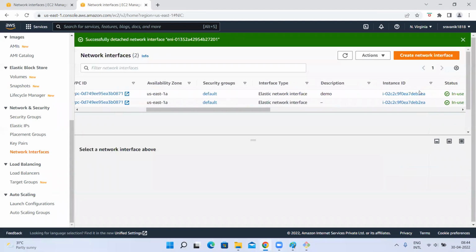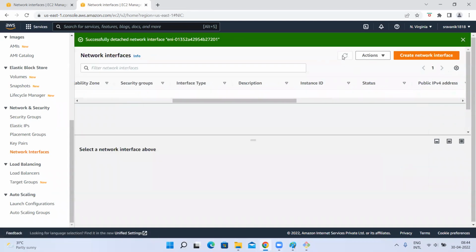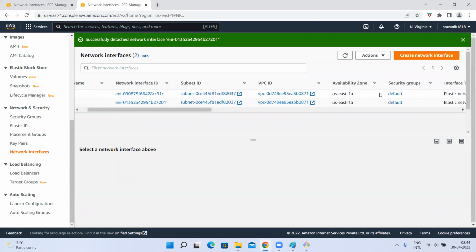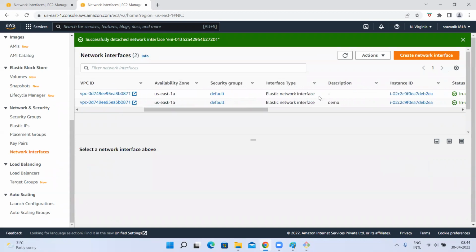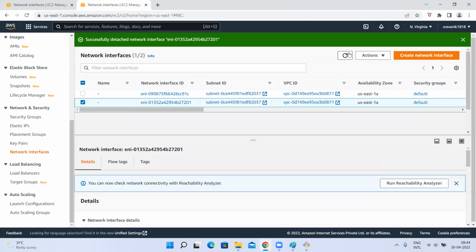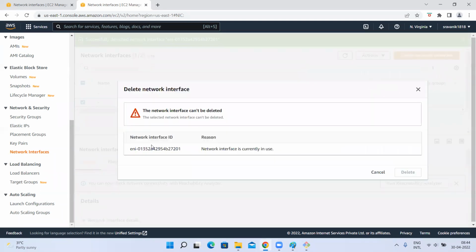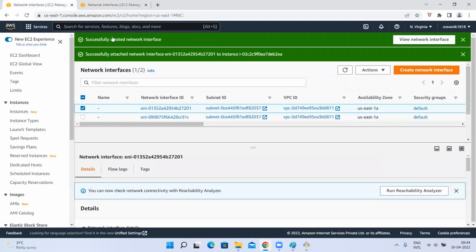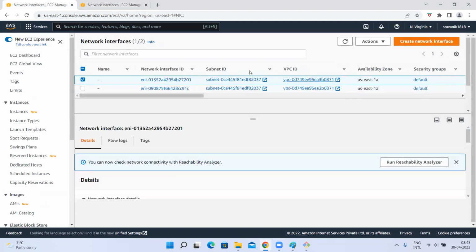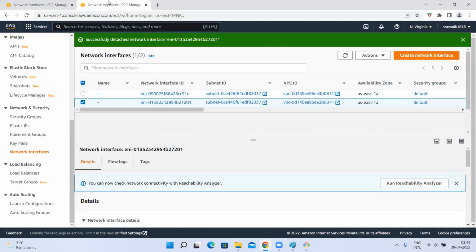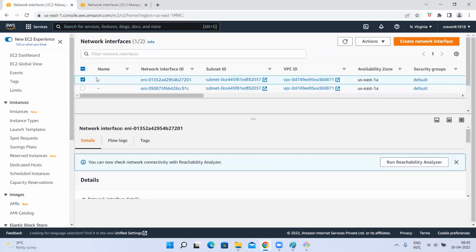Let me try deleting it. It cannot be deleted, because it is in use. Okay, fine. So whenever my work is done, I can delete that.